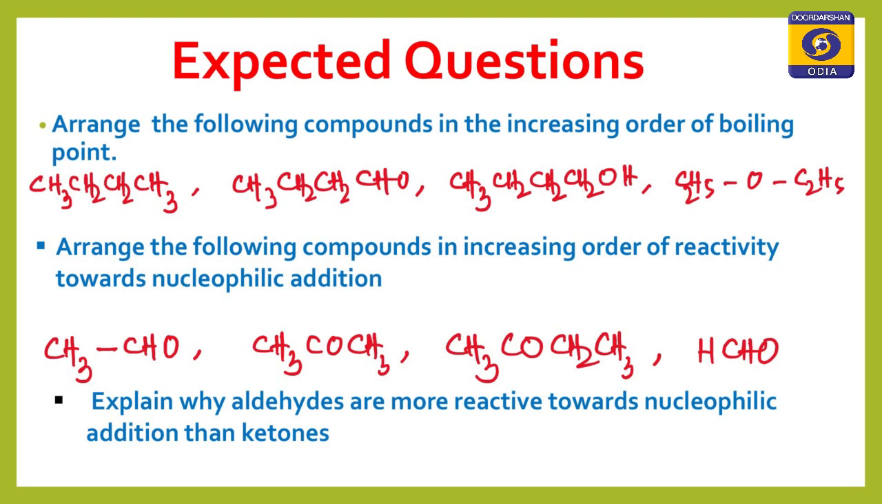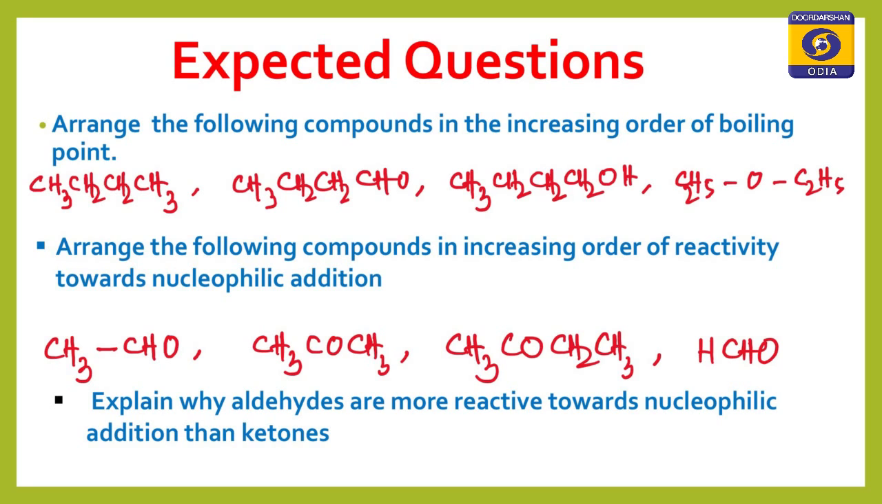The steric factor, why it exists and what its effect on reactivity is, we have already discussed. So you see that formaldehyde is the most reactive, followed by acetaldehyde, then acetone, then diethyl ketone or pentan-3-one. And what are the expected questions here? What questions can we expect here?